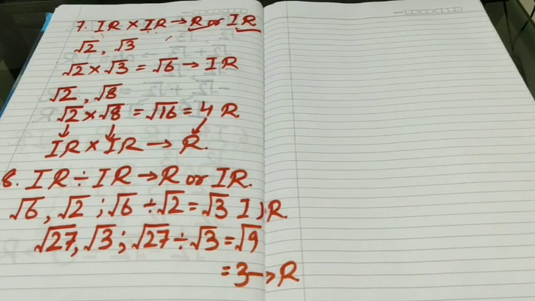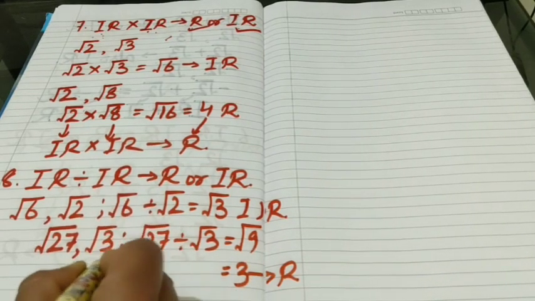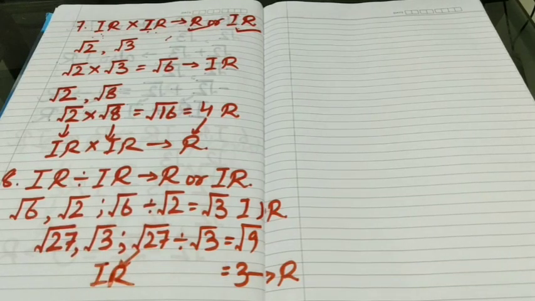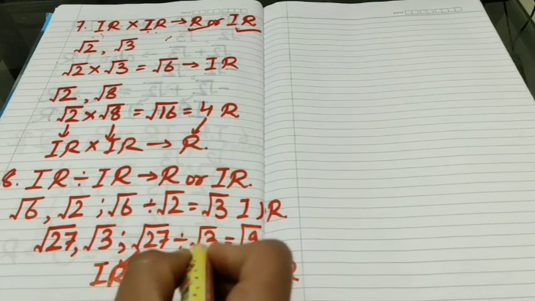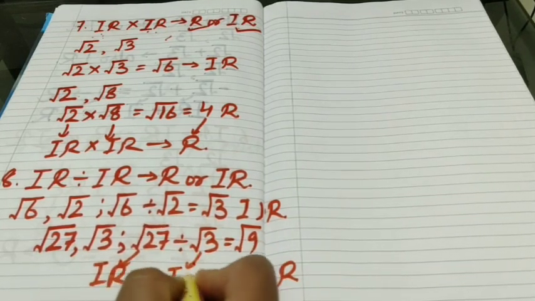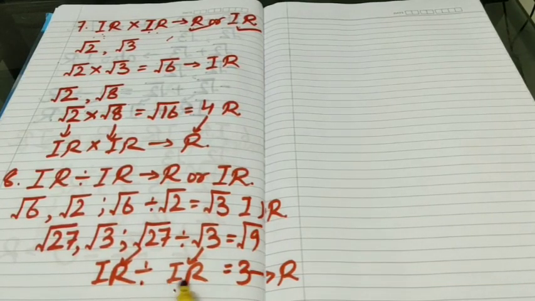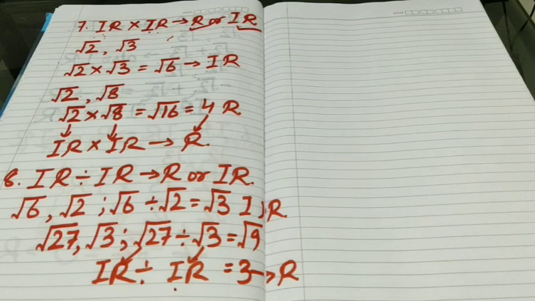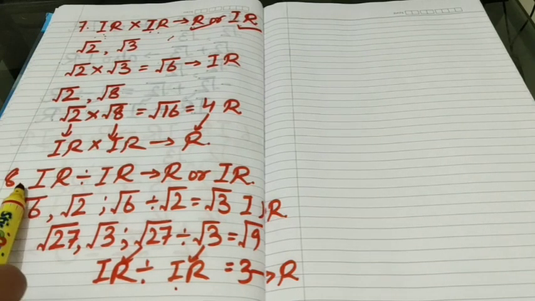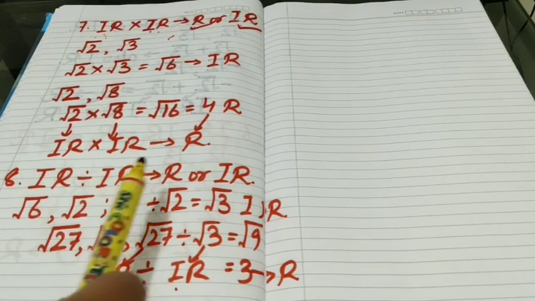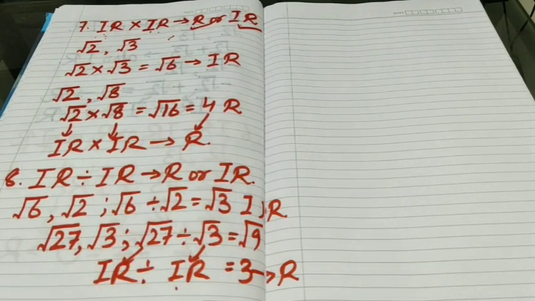Here what we have seen, we have divided two irrational numbers. Square root of 27 is irrational and square root of 3 is also irrational. And on dividing two irrational numbers, we have received one rational number. That's why we can make the statement that quotient of two irrational numbers may be rational as well as irrational.